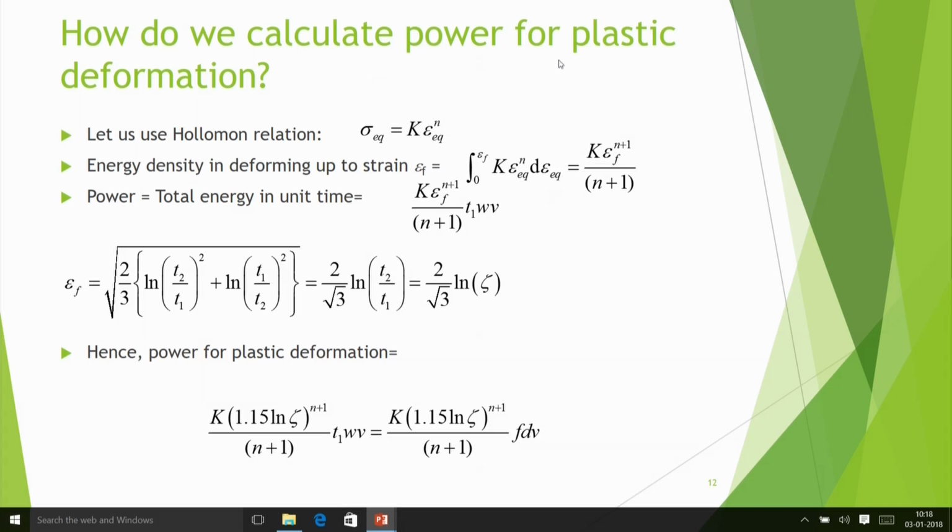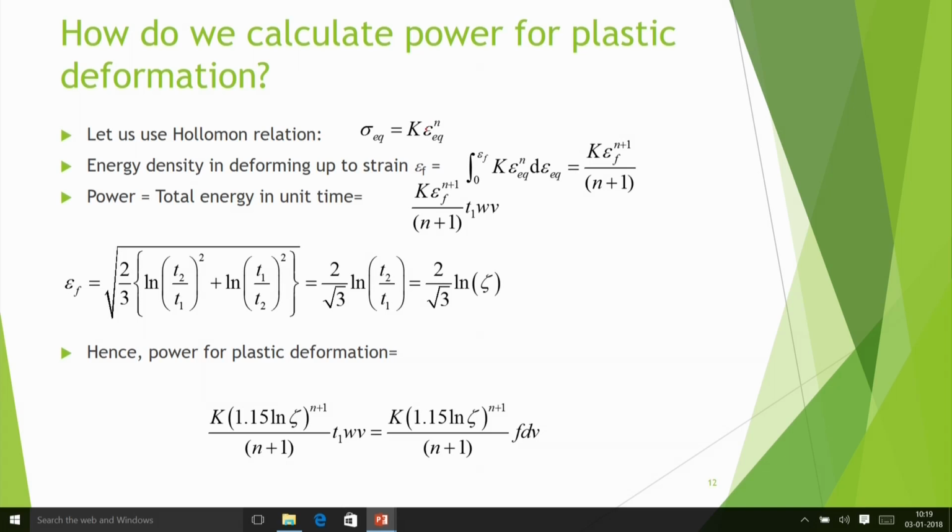Now how do we calculate power for plastic deformation? Let me give one illustration. Let us consider the Hollomon relation of strain hardening. Here sigma EQ will be K times epsilon EQ to the power n, where n is the exponent and K is the strength coefficient.